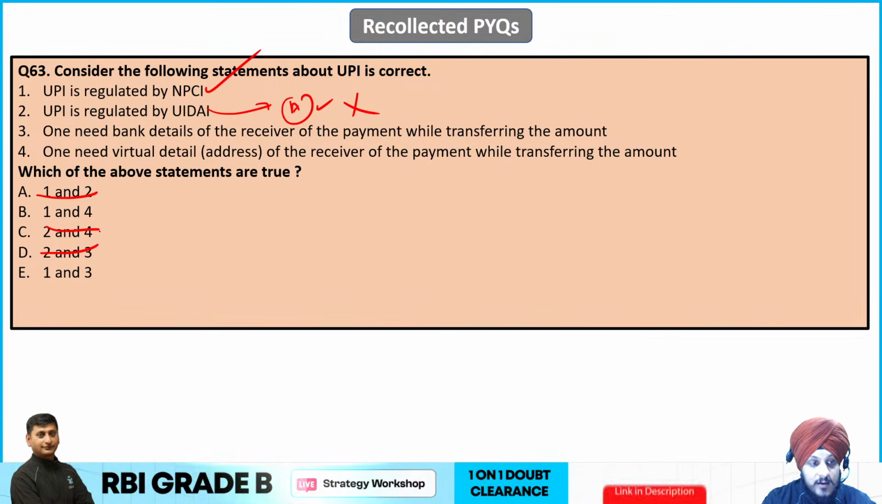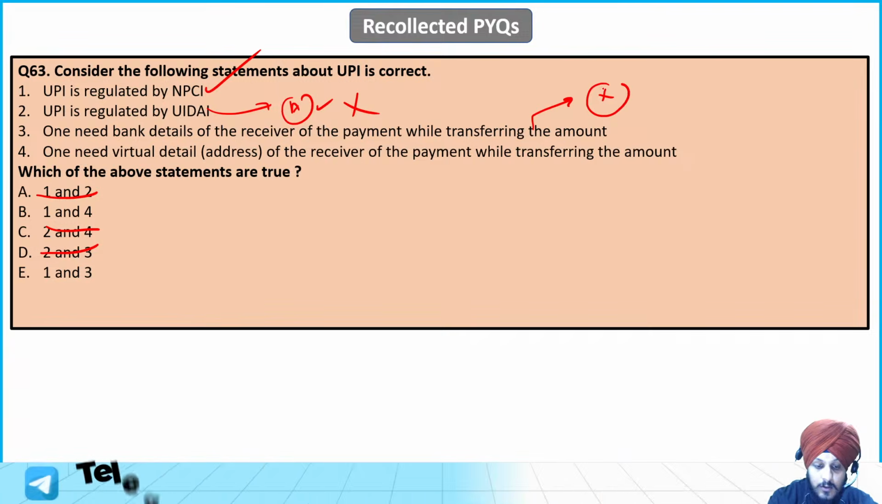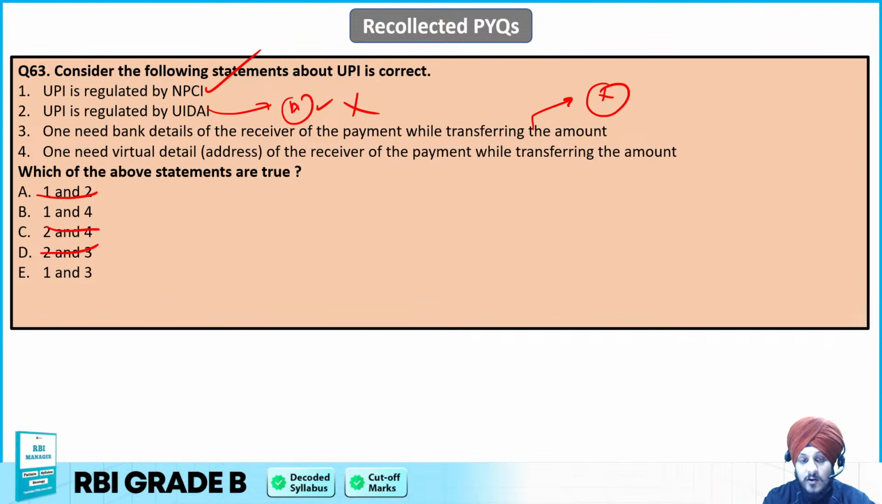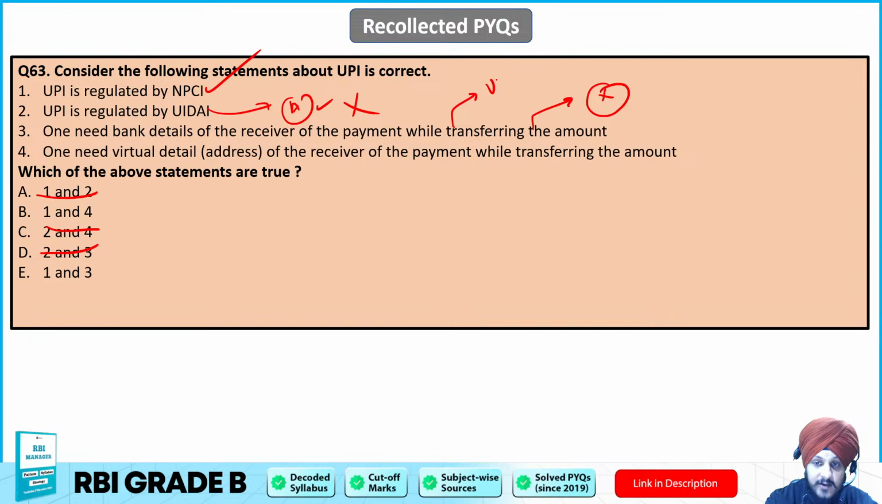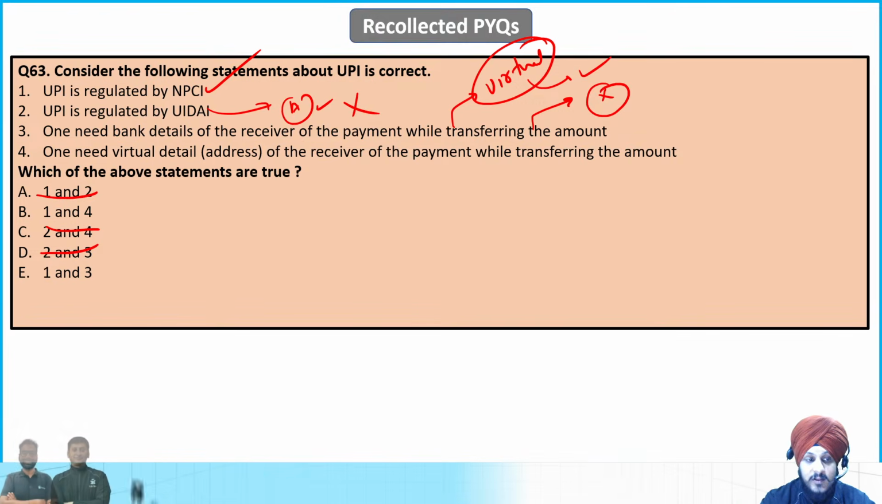Then, one needs bank details of the receiver of the payment while transferring the amount as a part of the UPI. Now this is not true. I would say this is not something that is always true, because you do not mandatorily need the bank account details of the receiver. You can just have the virtual address of the person to whom you want to make the payment, and that should also be enough. Or you can send through mobile phone number also, or you can send it through QR mode, by scanning the QR code. So that is something that is not true.